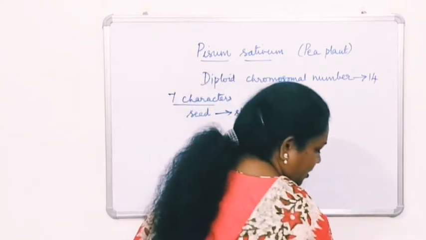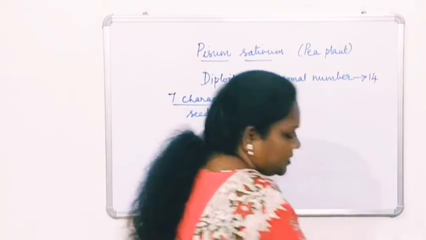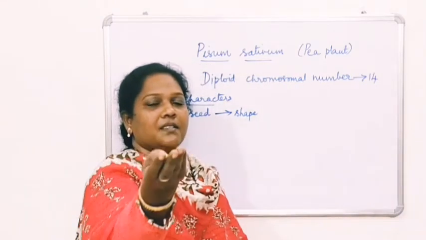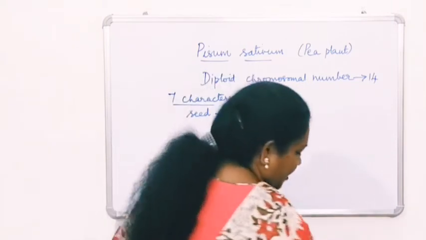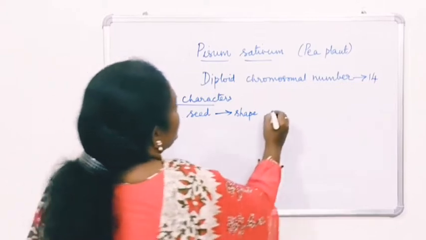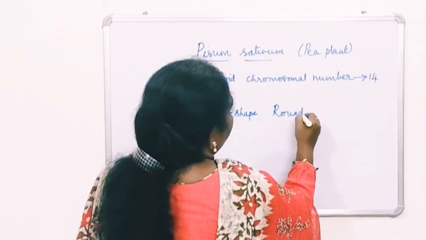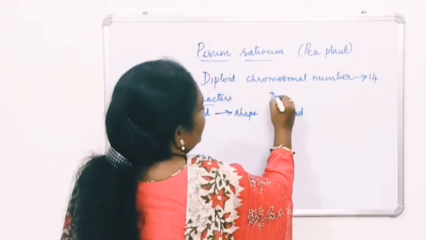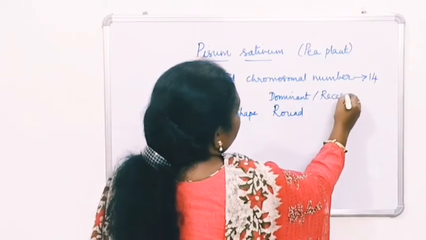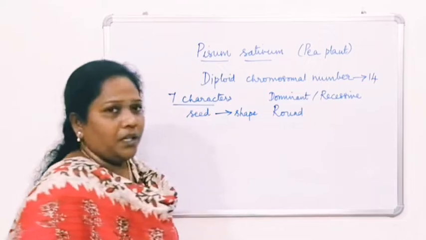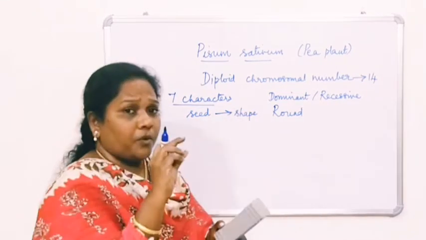If you look at the garden peas, you would have seen them. See, it is round in shape, right? So round is said to be dominant, and the other one is recessive. So round is dominant, and if it is not the proper shape, it is recessive.